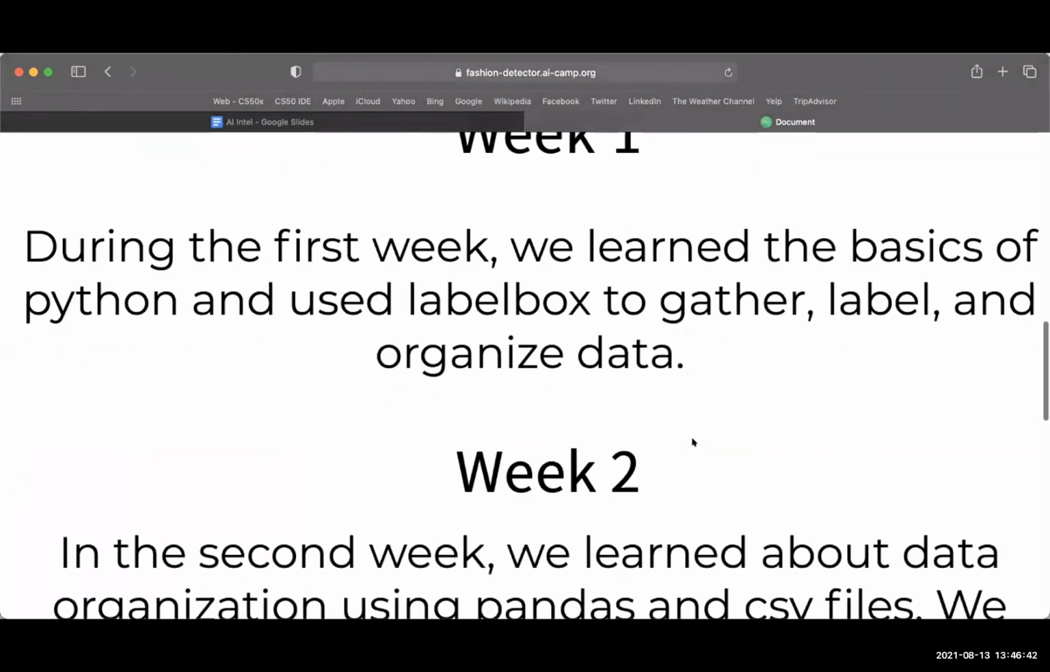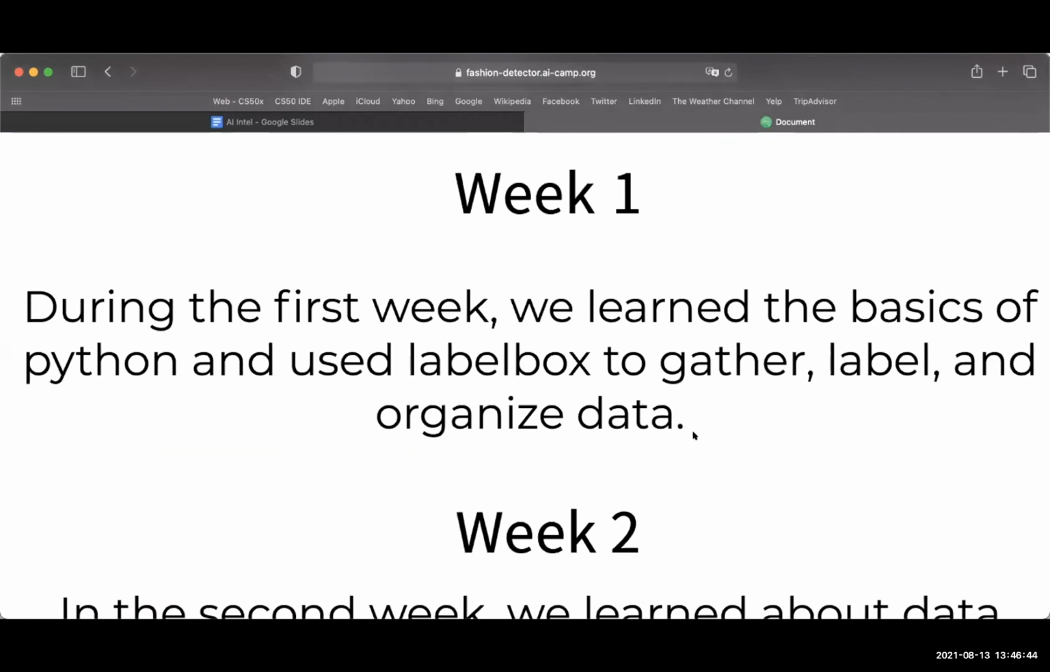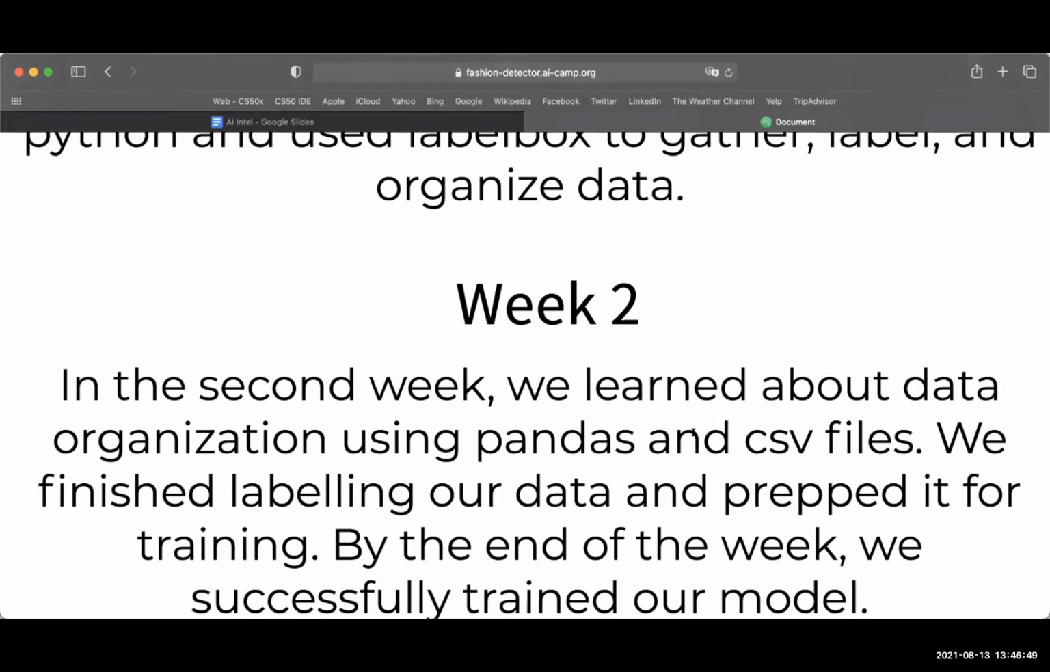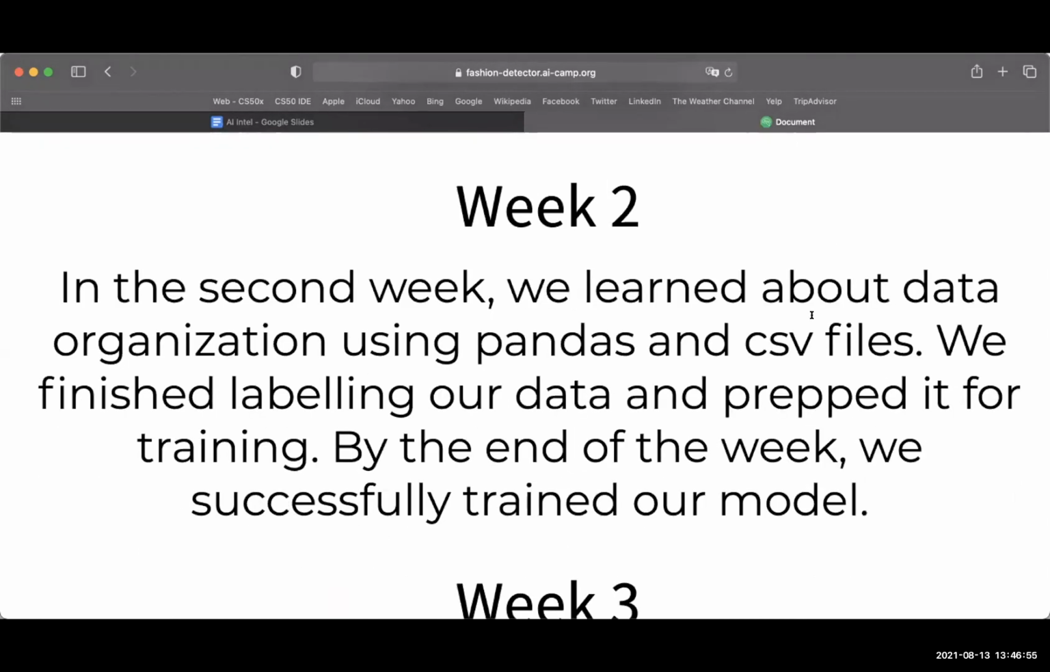In the timeline, you can see in the first week, we learned about the basic Python, how to use Labelbox to organize and gather data. In the second week, we learned more about the organization of this data using pandas and CSV files. We also were able to finish labeling our data. By the end of the week, we were able to successfully train the model.